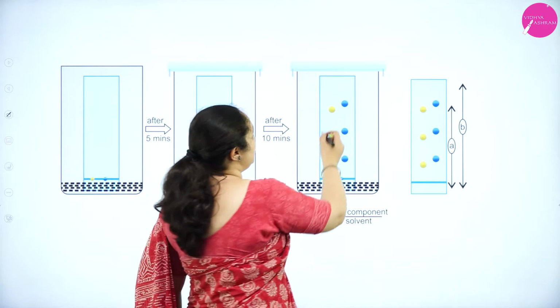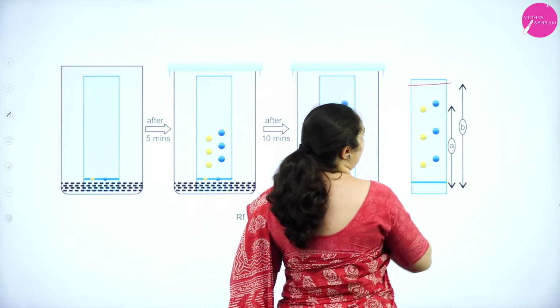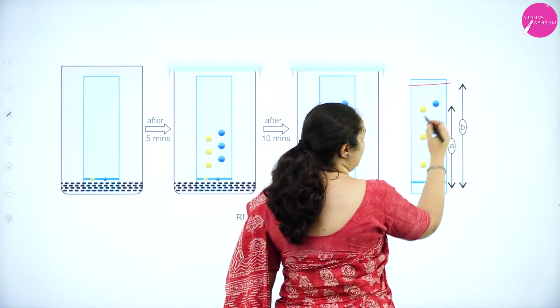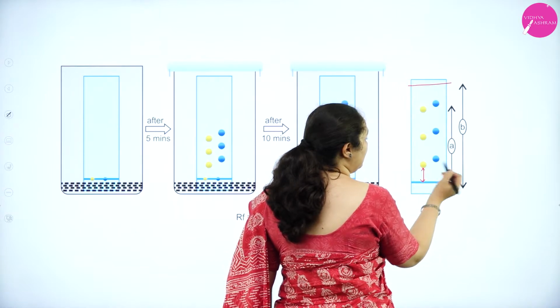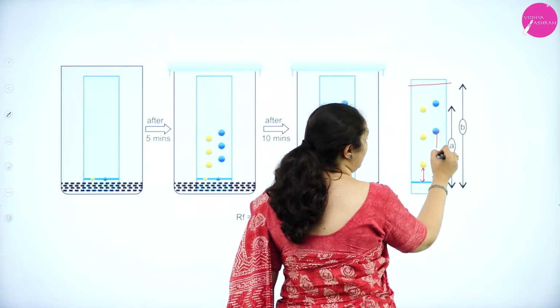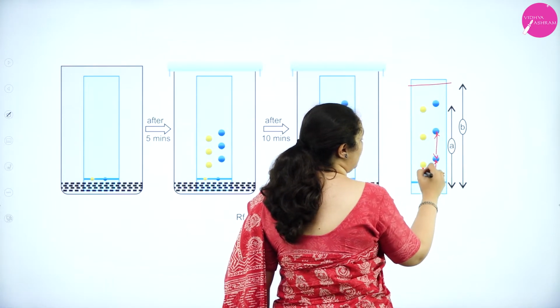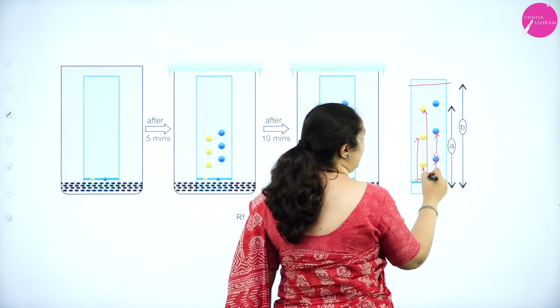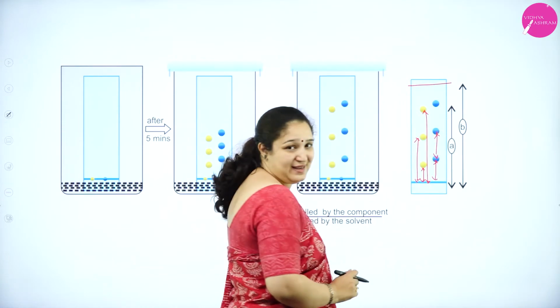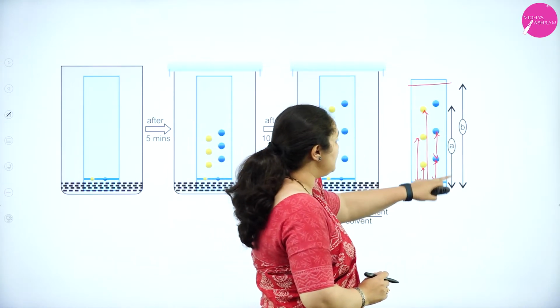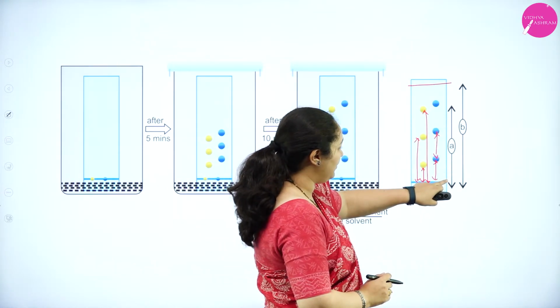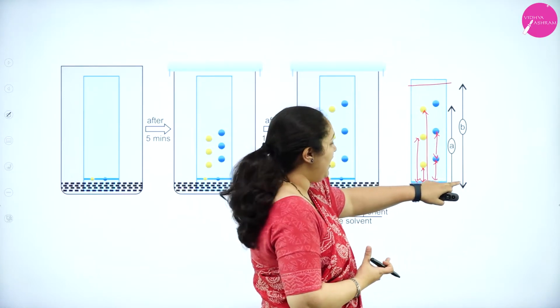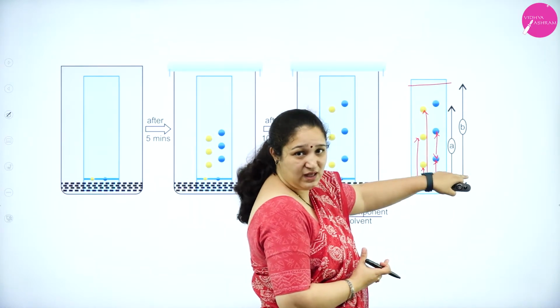The solvent has run up to this mark over here, and this is the distance which is run by the different components. Here I can take the distance run by one component, the second component, the third component, etc. This is the distance run by the component of the mixture, and this is the distance run by the solvent.